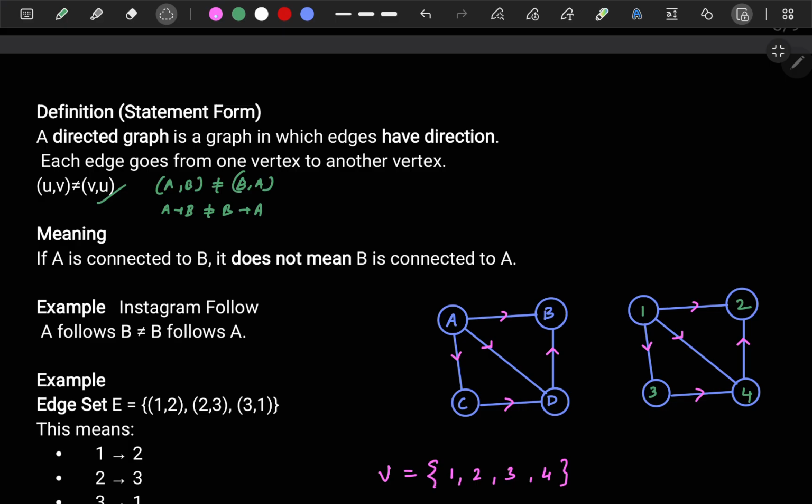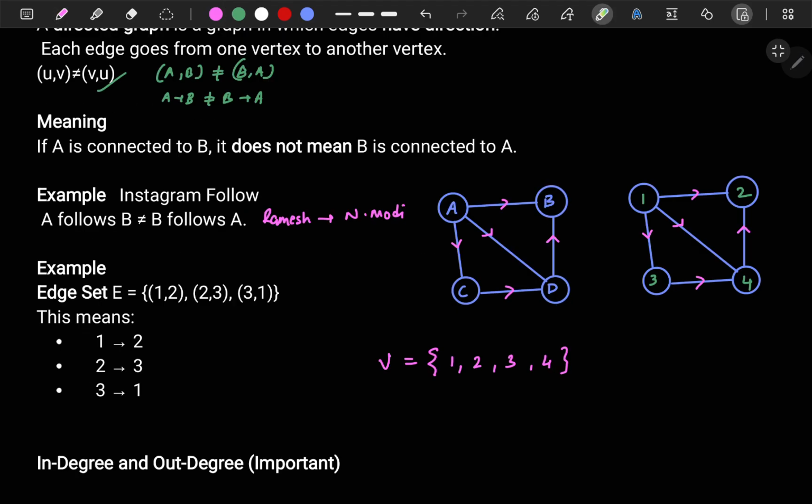So you can understand with one example also. For example, Instagram followers. In Instagram we have something called follow, right? So if A follows B, it doesn't mean B follows A. For example, A is Ramesh. So if Ramesh follows Narendra Modi, it doesn't mean that Narendra Modi will also follow Ramesh, right? Okay, so same thing. It represents this follow relationship. So you can understand with a real example also. Fine.